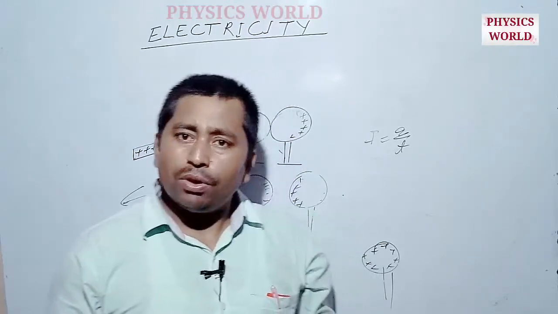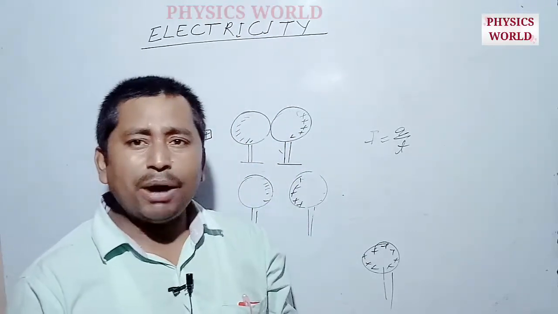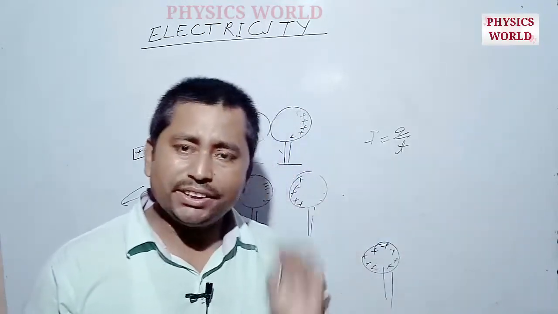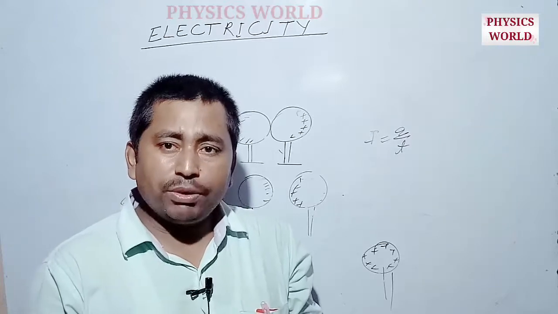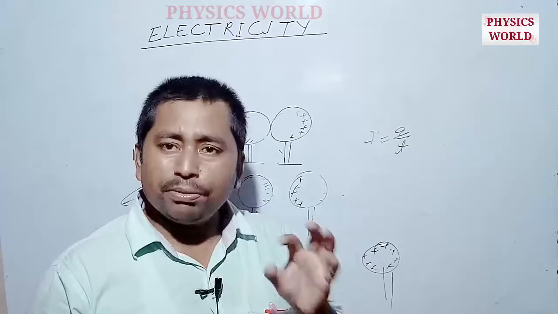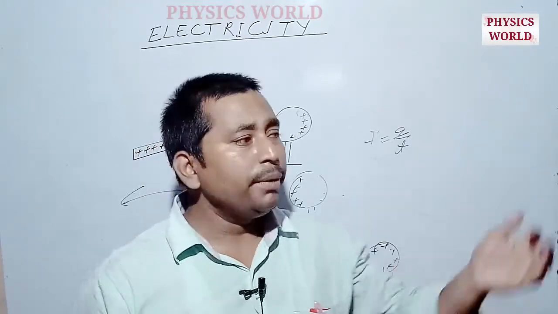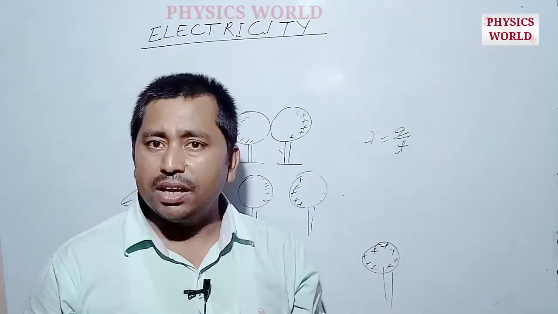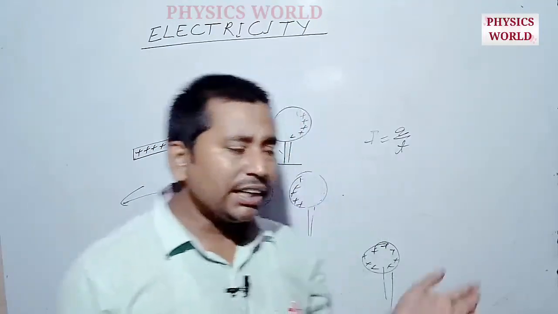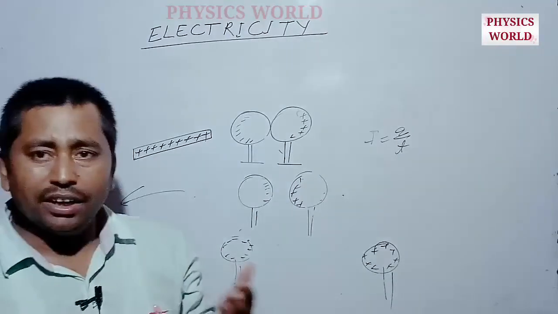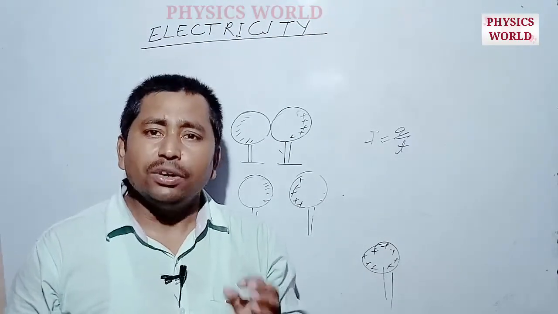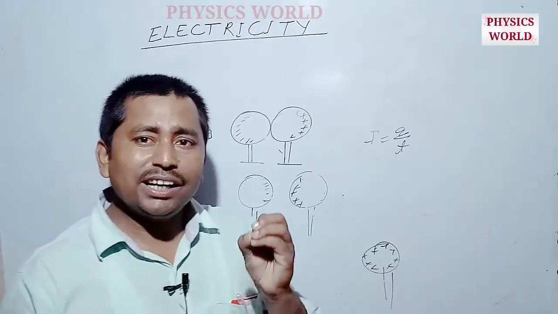The ratio of the amount of work done to bring that charge from infinity to that point, to the amount of that charge, is known as the electric potential at that point.